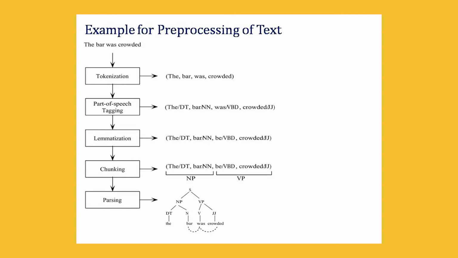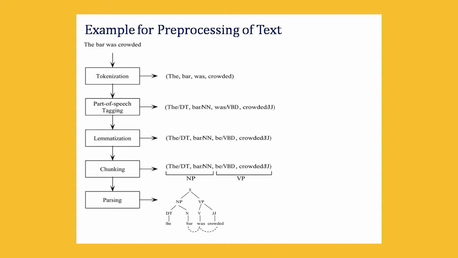The comma shows the tokenization, and then part of speech tagging is nothing but what category it belongs to. "The" is a determiner. "Bar" is a noun. "Was" is a verb. "Crowded" is an adjective. So all these are categorized based on the part of speech tagging.